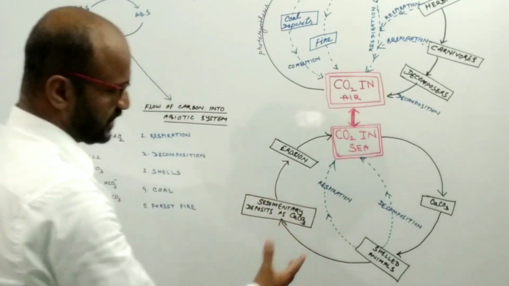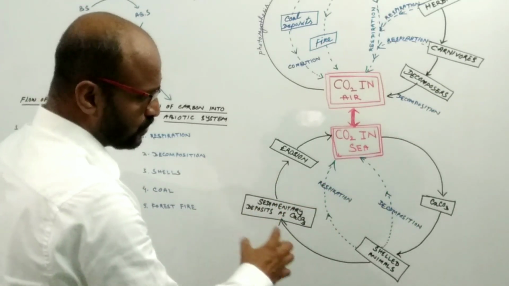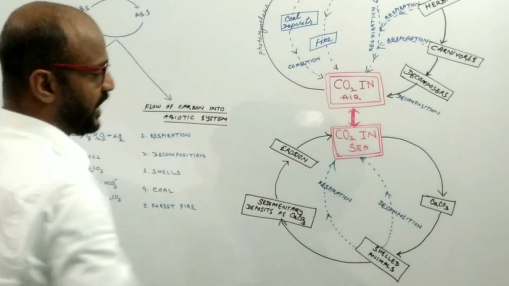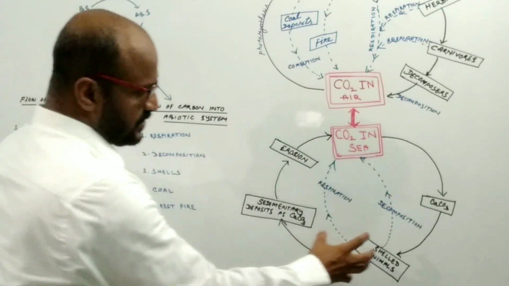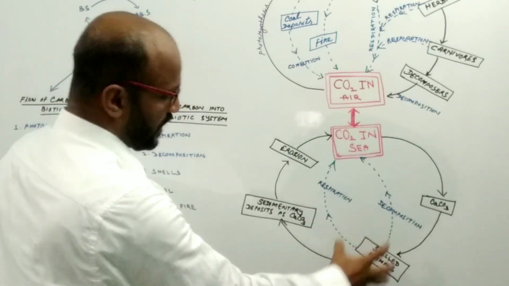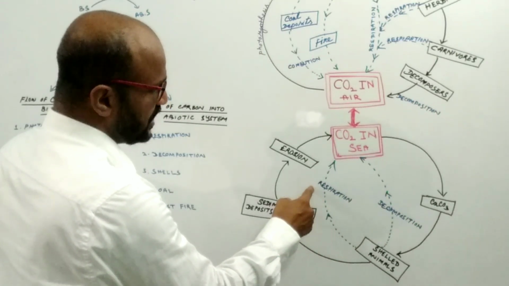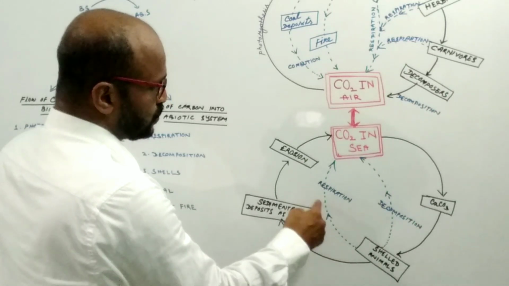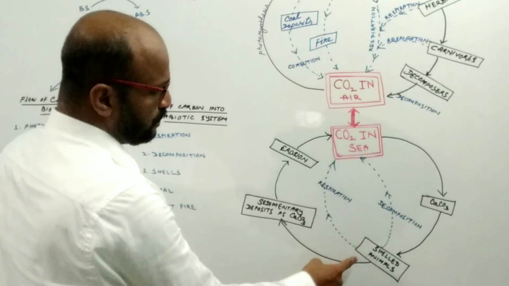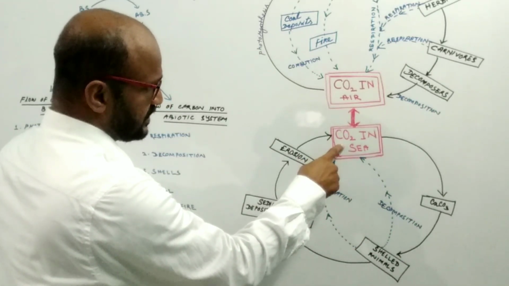So by the reversal process, the carbon of the calcium carbonate, or carbon of the shells of the animals, is released into the seawater. And these are the marine animals. Obviously, they respire. So by the process of respiration, such animals also release carbon dioxide to the seawater. So this is another process by which carbon is released from the marine animals to the abiotic system, that is the seawater.